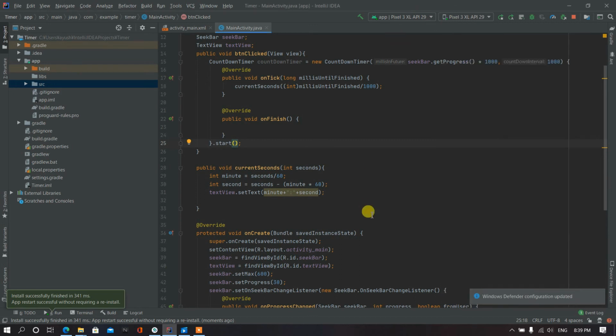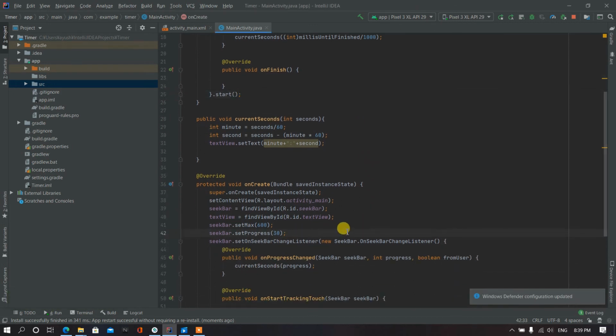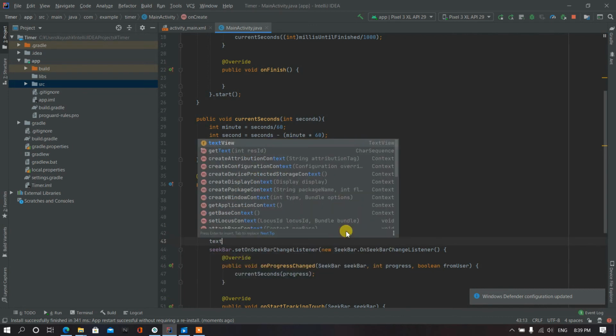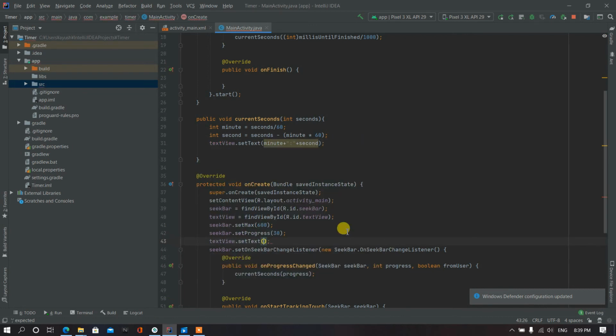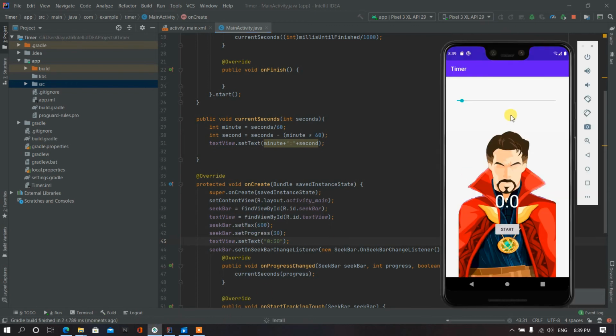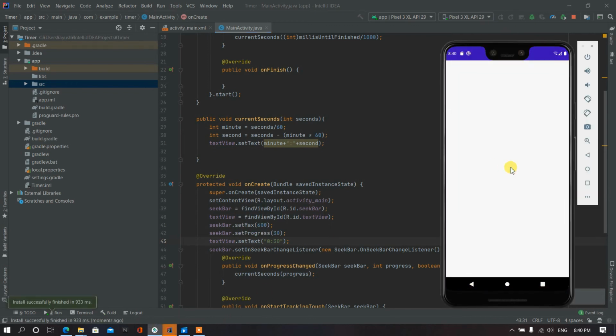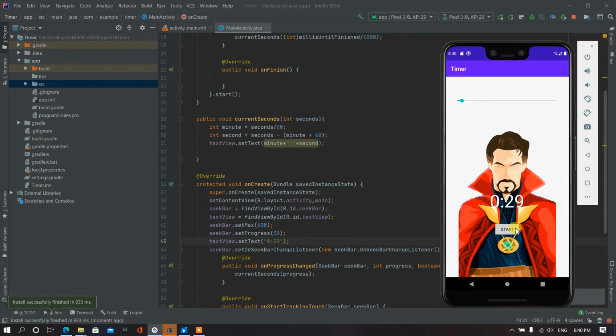To fix this we can set the text view dot set text as 30 seconds. Now it should work. Okay, now you can see by pressing the start button the countdown starts.